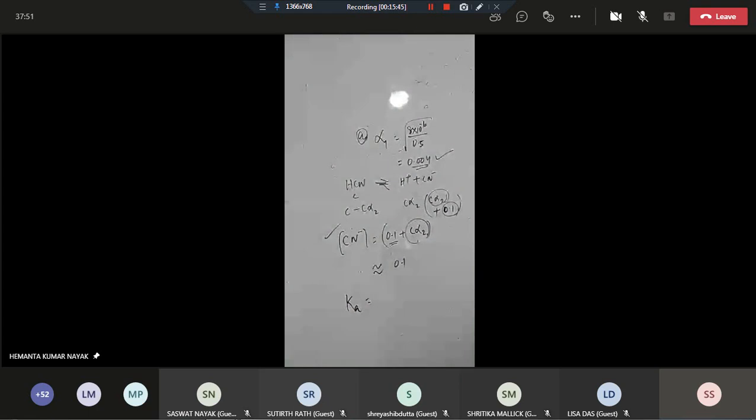Then in that case, Ka, the dissociation constant of hydrogen cyanide, is equal to what? H+ into CN- by HCN. So the H+ concentration is Cα2, where C is 0.5, so 0.5α2, into the CN- concentration, which is 0.1, divided by C(1 minus α), where C is 0.5.